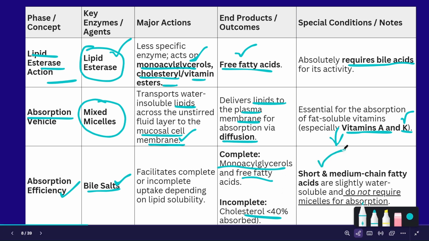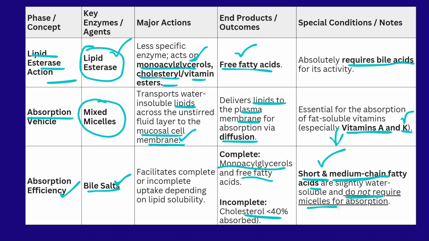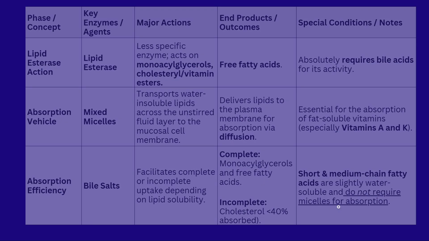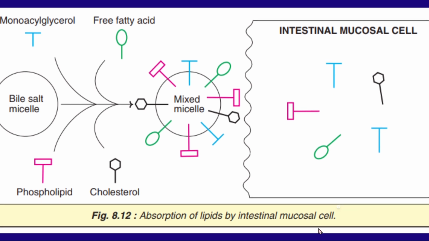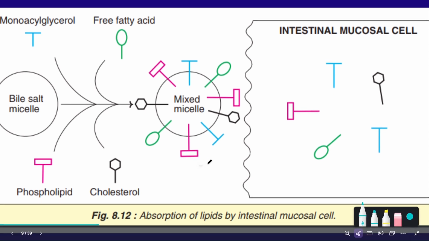And also there is an important point that short chain fatty acids and medium chain fatty acids don't need any action of bile salts. They do not require the micelle formation which is done by the bile salts. They directly get absorbed into the intestine itself. This is the overview of absorption.